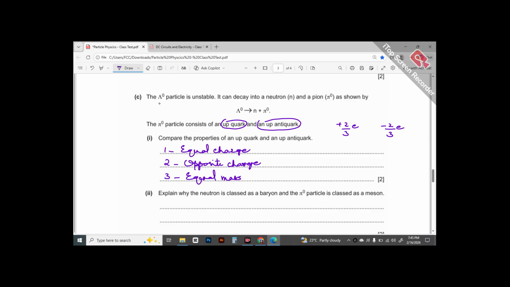Otherwise you can mention that they are mesons, because they have asked to compare, so there can be similarities and differences. They didn't say to differentiate. So yes, you can mention that one is a matter and the other one is the antiparticle of it. You can say that they are not fundamental particles and they are mesons.